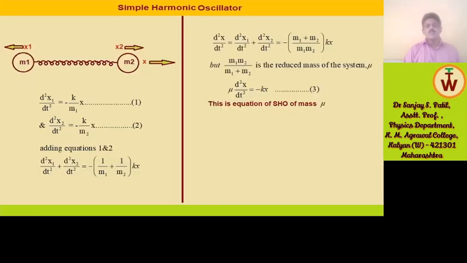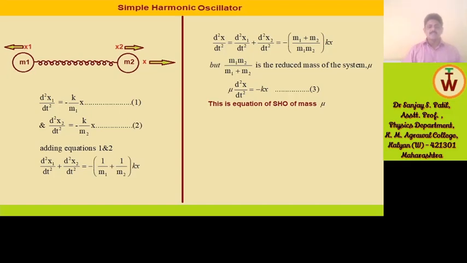So we write d2x1 by dt2 equal to minus k by m1 into x, equation 1, and d2x2 by dt2 equal to minus k by m2 into x, equation 2.